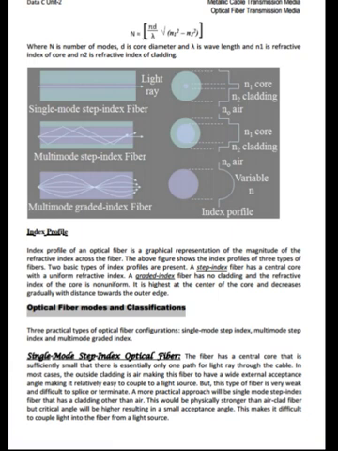But this type of fiber is very weak and difficult to splice or terminate. A more practical approach is the single mode step index fiber that has a cladding other than air. This would be physically stronger than air-clad fiber, but the critical angle will be higher, resulting in a small acceptance angle. This makes it difficult to couple light into the fiber from a light source.